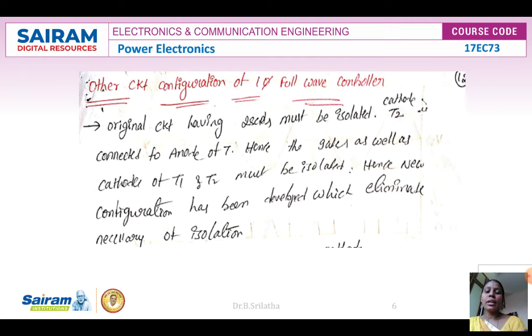Now we can see what other circuit configurations exist for a single phase AC voltage controller. In the last video we discussed the single phase full wave controller.